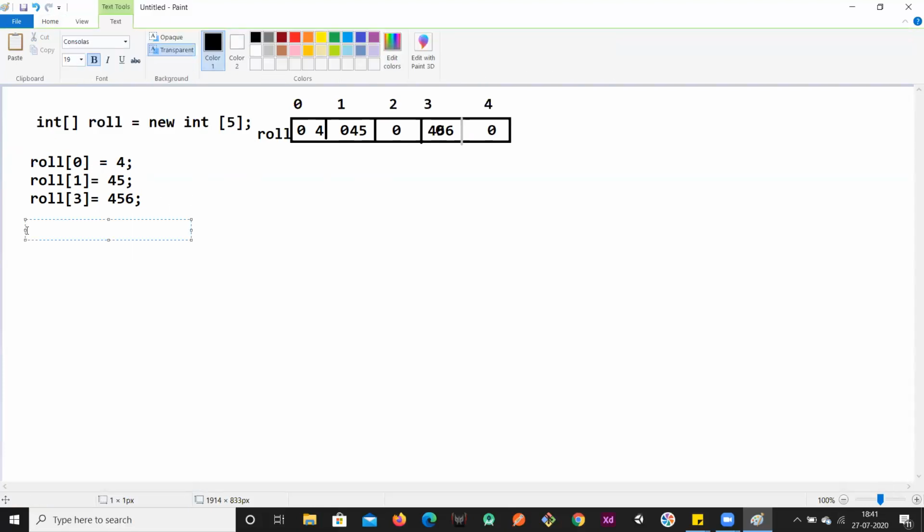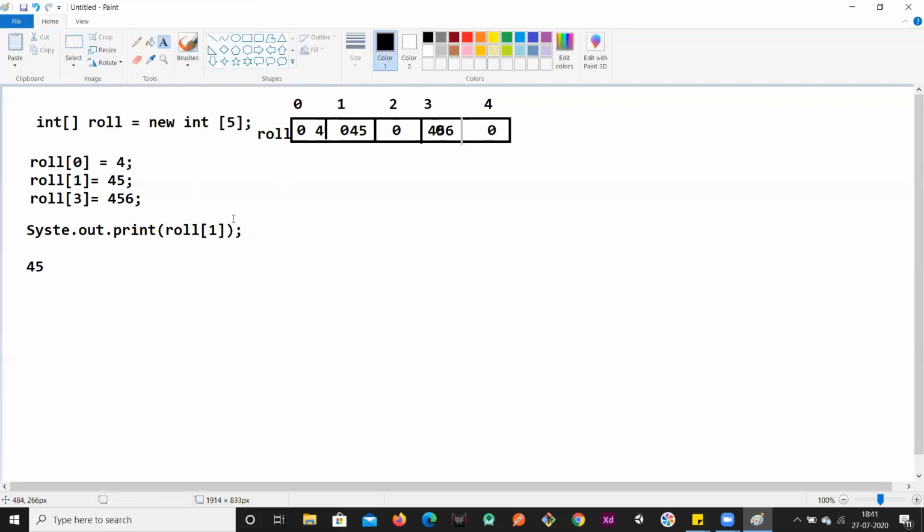If I want to print these values, I can directly use System.out.print. I just have to use roll of index, passing the index over here, in which location's value you want to print. Roll of 1 means, in the roll number array, what's the value inside the first index? That is 45. So we'll get 45 as our output.